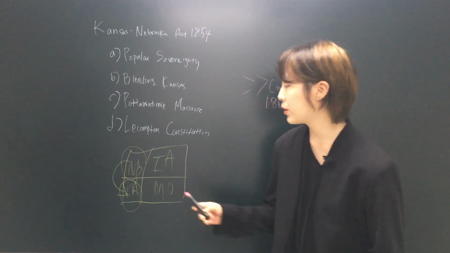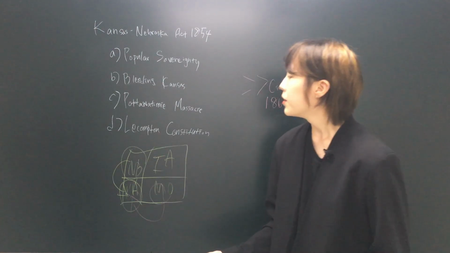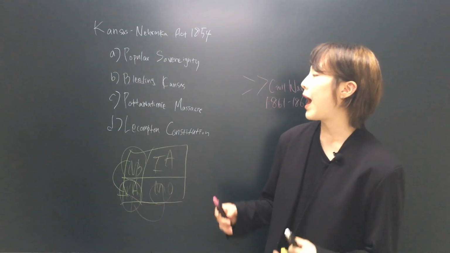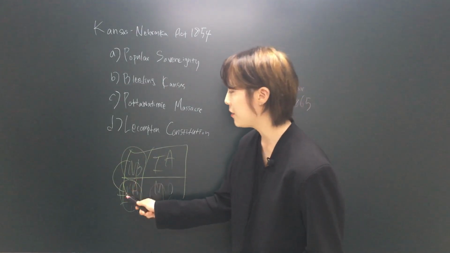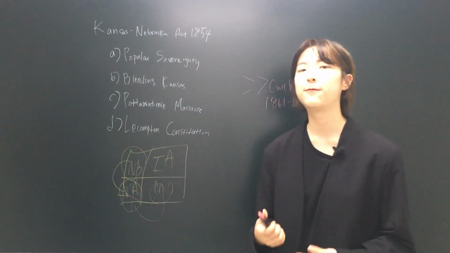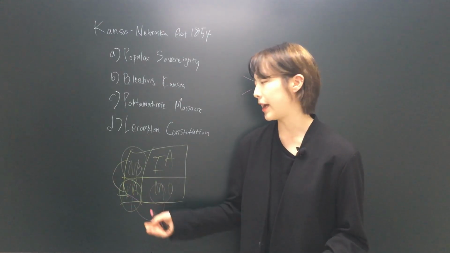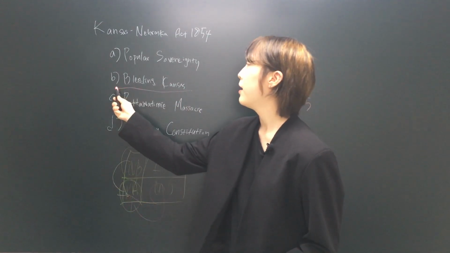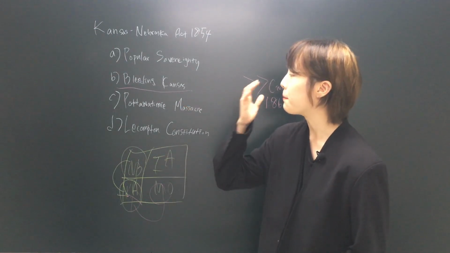People of Missouri noticed this, and they also started moving into Kansas. So people who advocated for slavery and against slavery started fighting inside Kansas, and there were a lot of riots and fights between anti-slavery and pro-slavery groups. That was why the name Bleeding Kansas was made during this time.